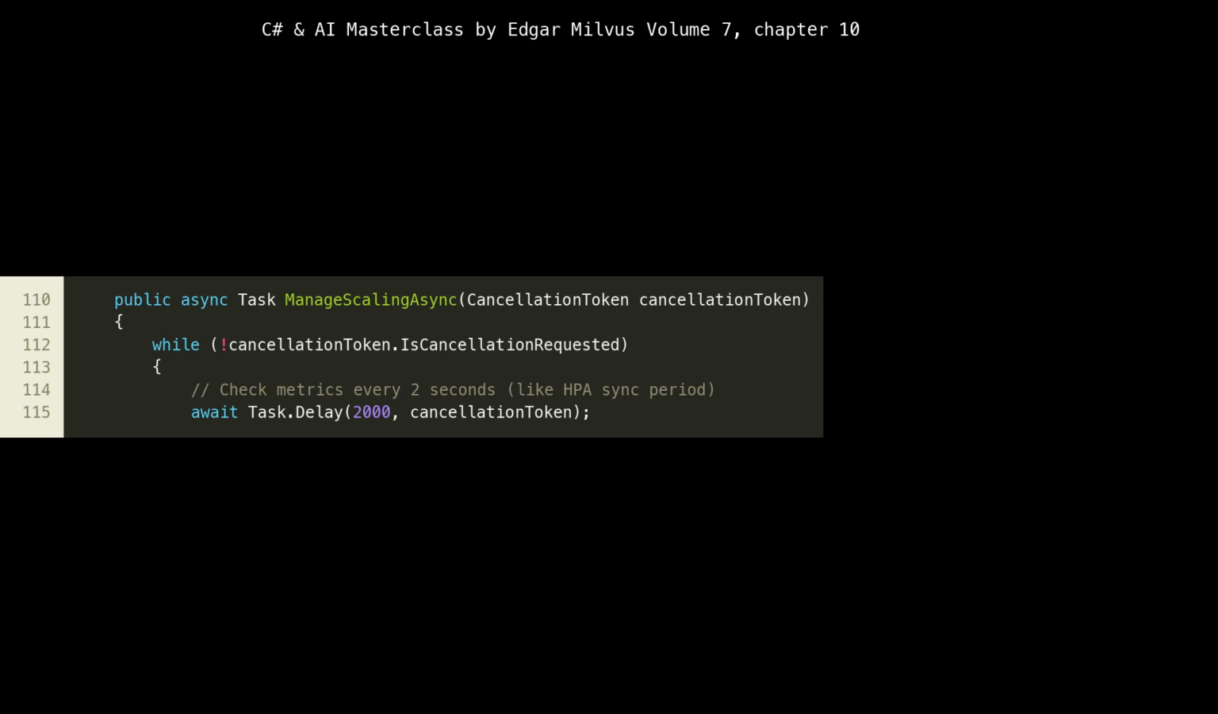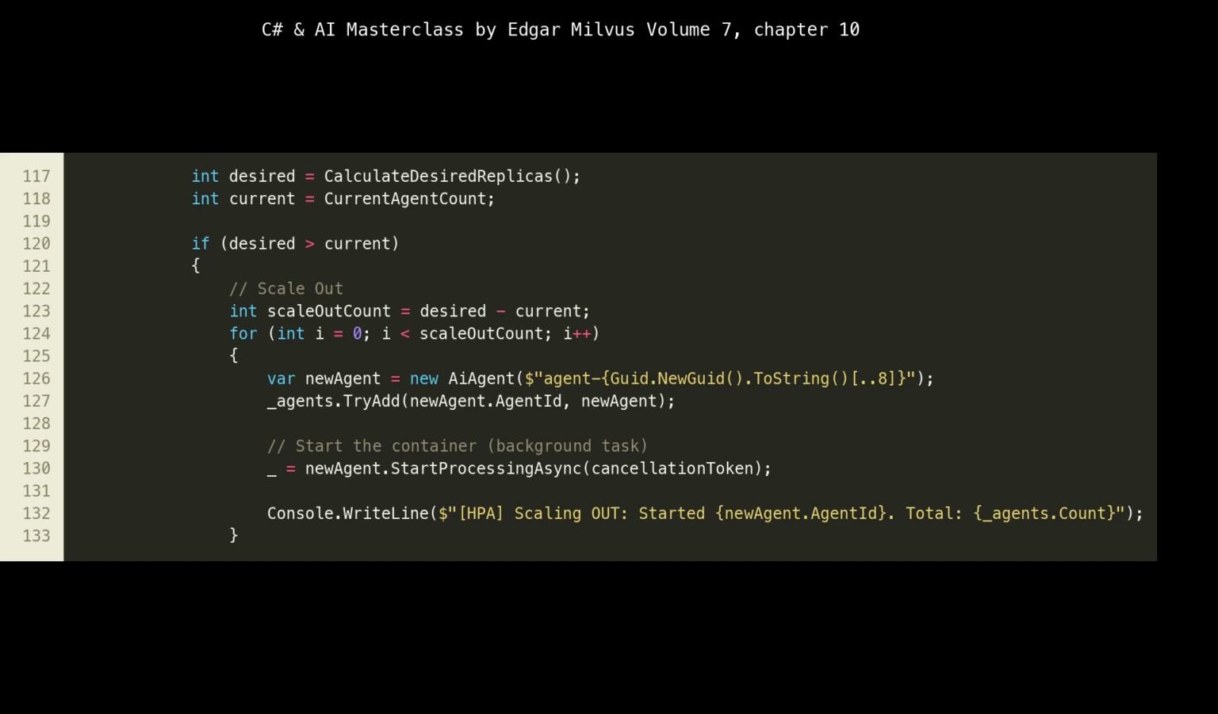This loop is the autonomous brain of our auto-scaling system, constantly striving to match the workload with the available processing capacity. Within the HPA control loop, after a delay, we calculate desired and current replica counts, lines 118 to 119. If desired is greater than current, we enter the scale-out logic, lines 121 to 133. This means the current agents are overloaded, and more capacity is needed. We determine the scale-out count and then loop to create new AI agent instances. At line 127, a new agent is instantiated with a unique ID.